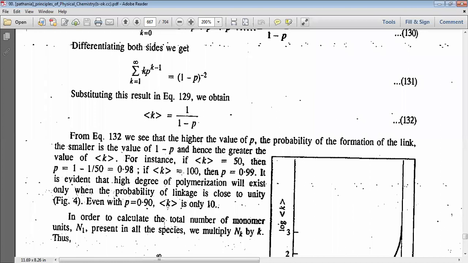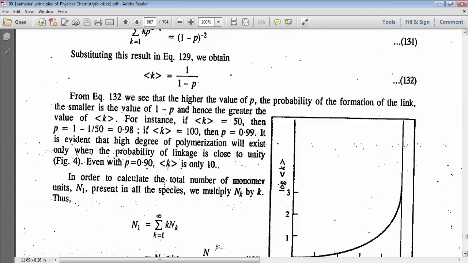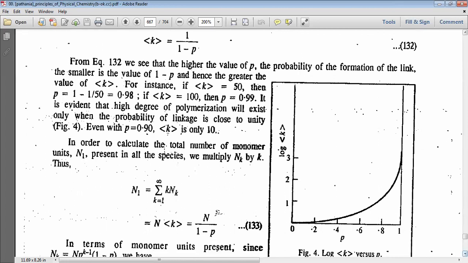If k equal to 100, then p equal to 0.99. So it is evident that a high degree of polymerization will exist only when the probability of linkage is close to unity. Even with p equal to 0.90, k is only 10. Look at this graph here.